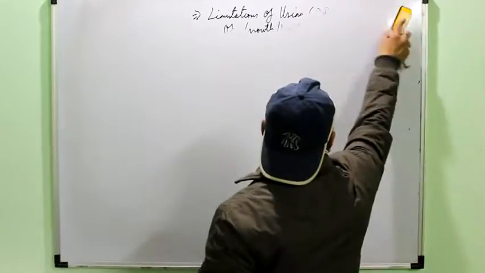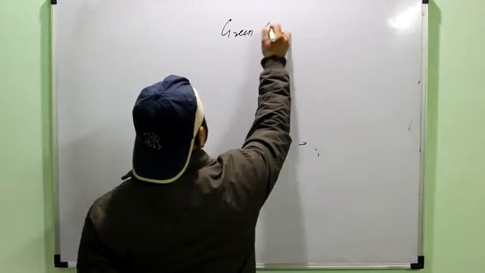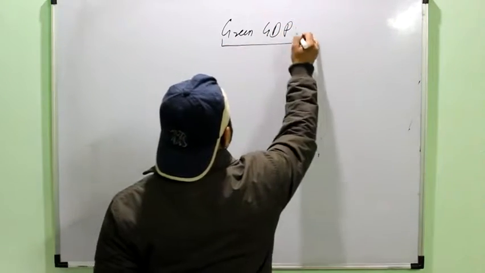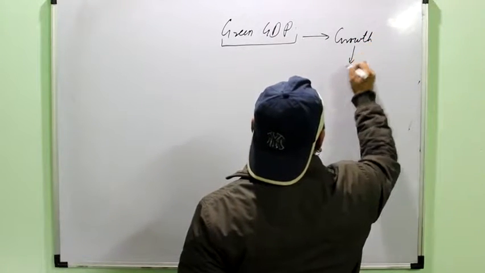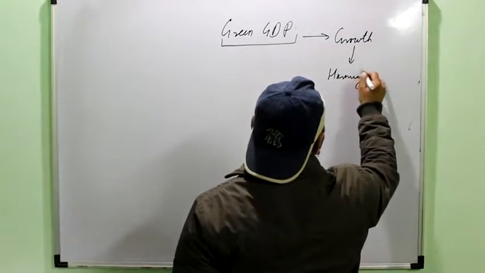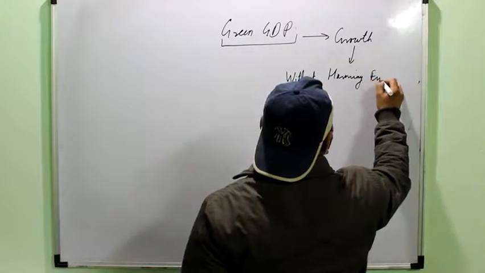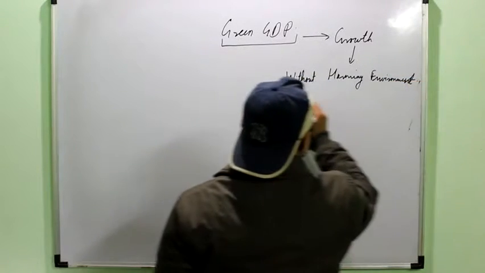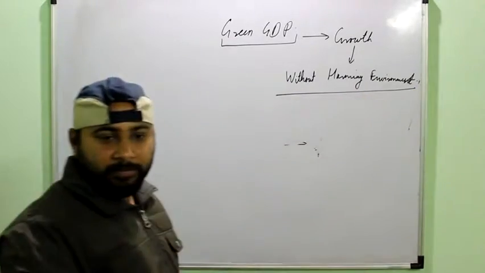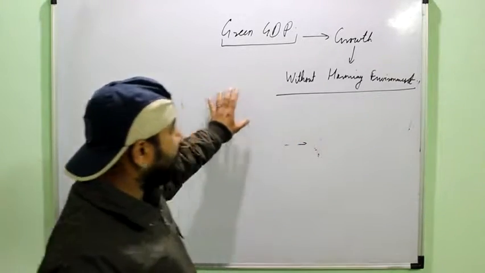Then another concept is green GDP. The newer version of GDP is known as the green GDP. It is simply the growth in GDP without harming the environment, where we are considering our environment before taking any decision, or you can say the growth of the industries is not harming the environment.